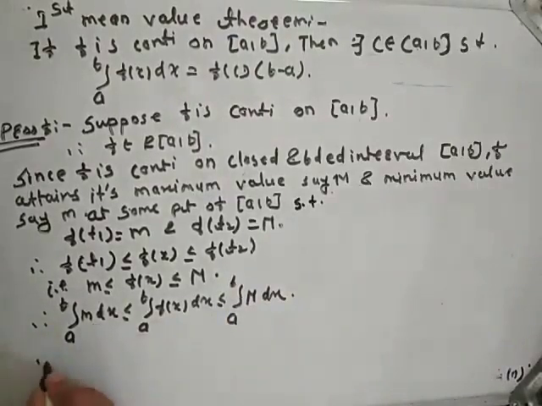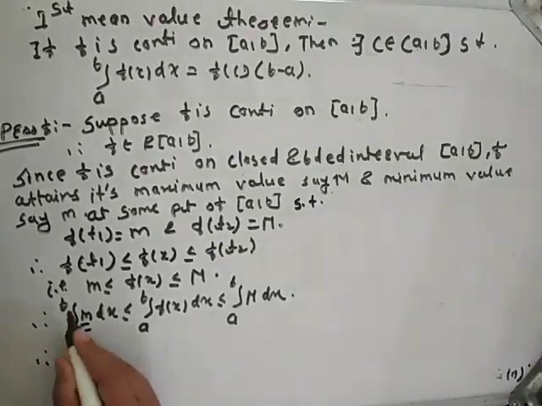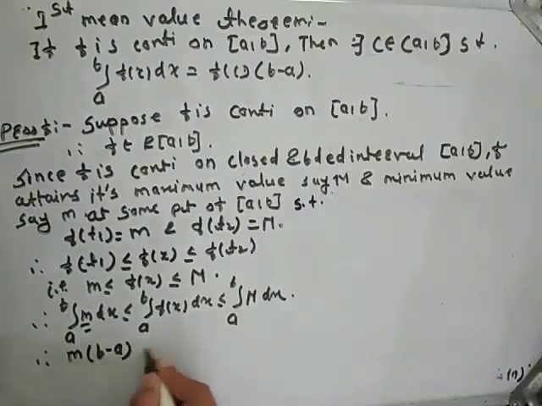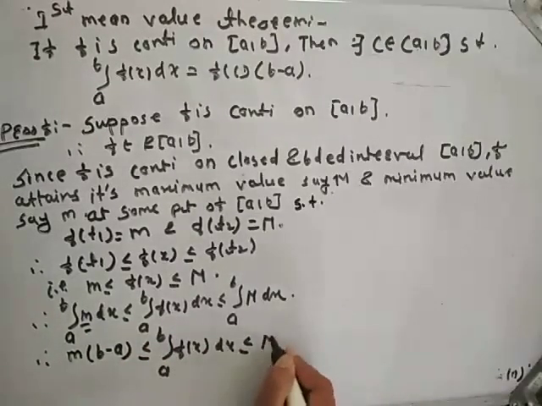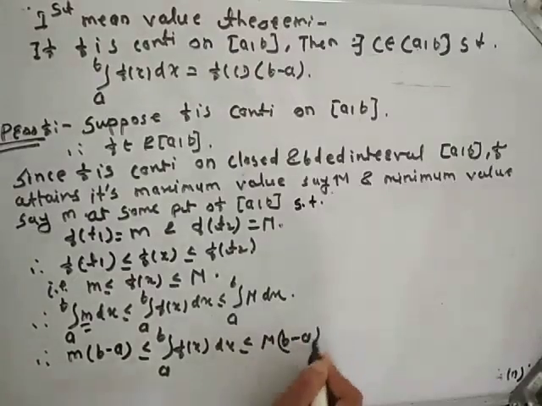Okay. Here m is constant, so take it outside of integration, and integration of dx is x. If we put upper limit and lower limit, we will get b minus a. So this is m times (b minus a) is less than or equal to integration from a to b of f(x) dx is less than or equal to capital M times (b minus a).